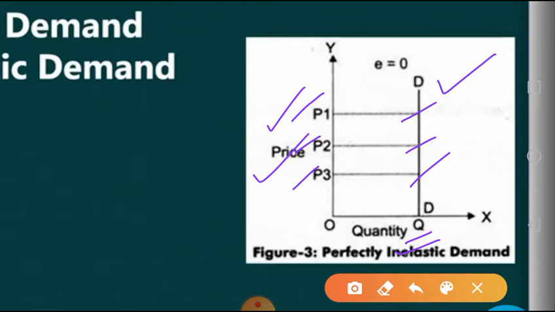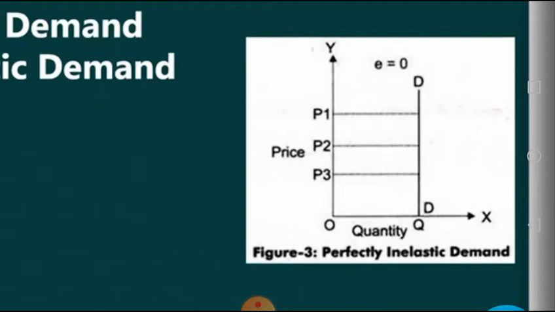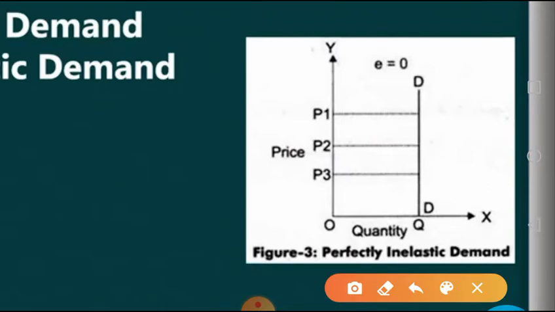Now the question is: what are the examples of perfectly inelastic demand? Which goods can come in this category? For example, some necessities or life-saving drugs. If we are going to purchase medicine and it is life-saving, whether it is 1 rupee or 1 lakh rupees, we'll go for it. Another example can be salt.